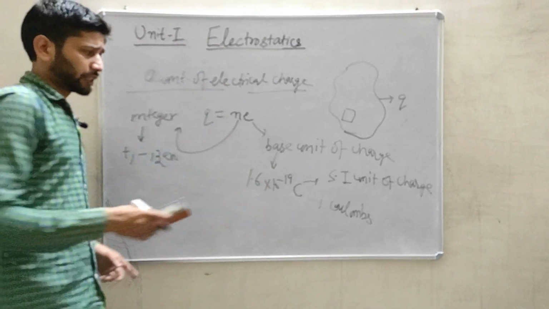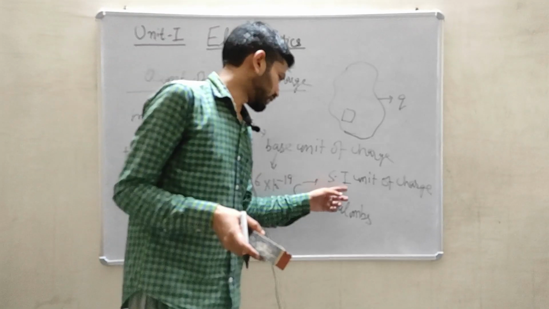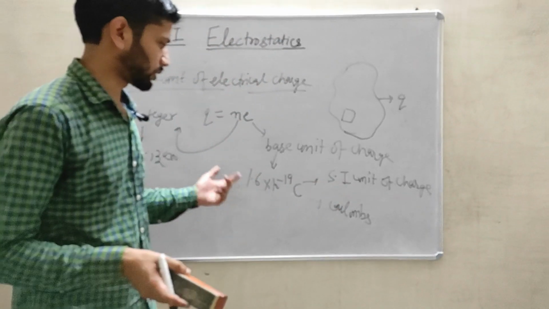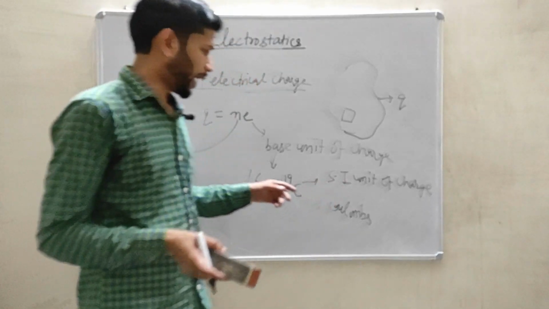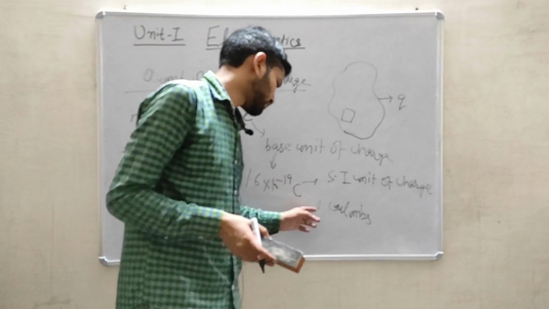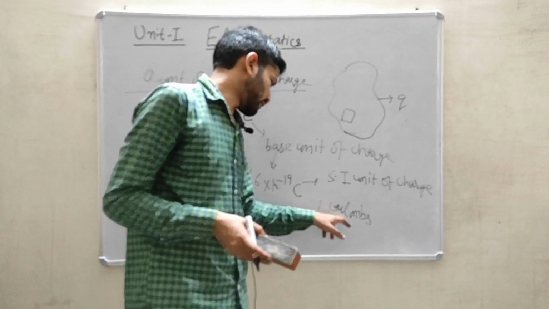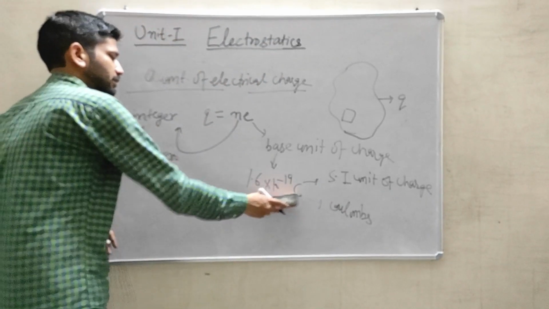You have already studied in class 11th what an SI unit is. These are the international standard unit system. So generally every quantity's unit will always be represented in terms of the SI system, and the SI unit of electrical charge is coulomb. And the symbol is C.